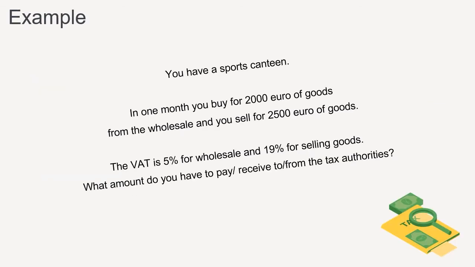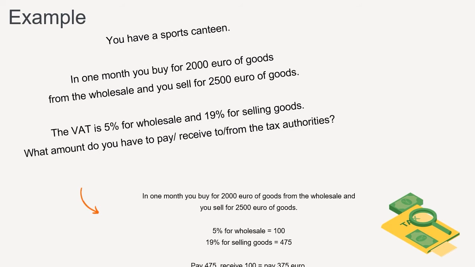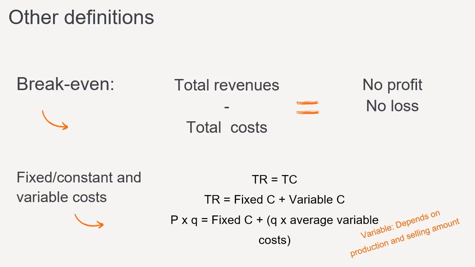This is an example for a sports canteen. Please calculate for yourself the result to see if the topic is clear. Did you have the right answer? Check this out. The following example concerns measuring a break-even point.